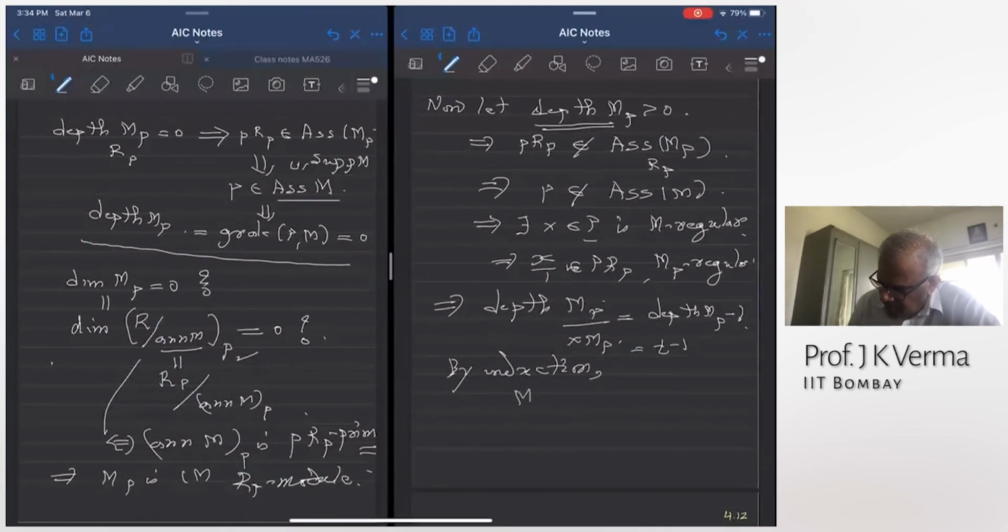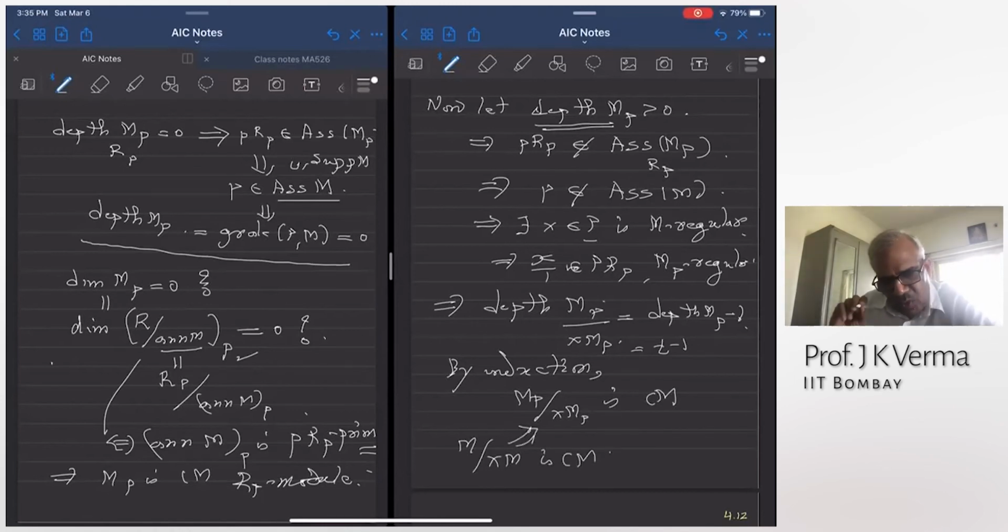this M_P over XM_P is Cohen-Macaulay. Why? Because M mod XM is Cohen-Macaulay. I have reduced the result to the local case. The ring is local, M mod XM is Cohen-Macaulay, and X is a non-zero divisor. I picked this X in P, since P was not an associated prime. X was a non-zero divisor in P, and M mod XM is Cohen-Macaulay.